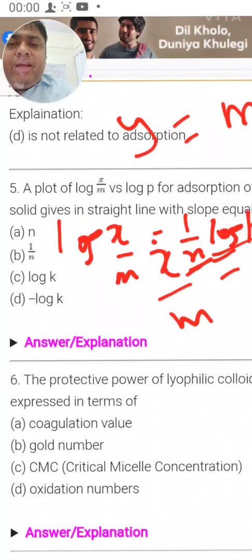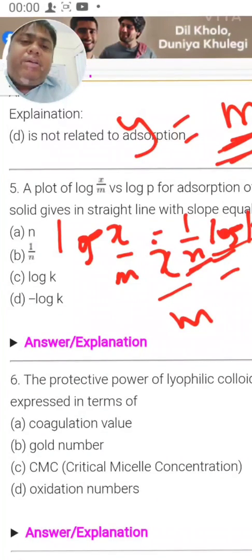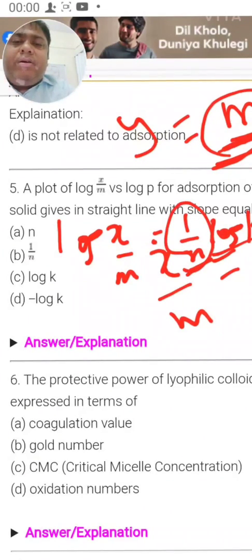So 1 by n here is acting as the m part in mx plus c. Alright, so k is constant, 1 by n will be there with p, so m is 1 by n. Alright, so 1 by n should be the right answer.